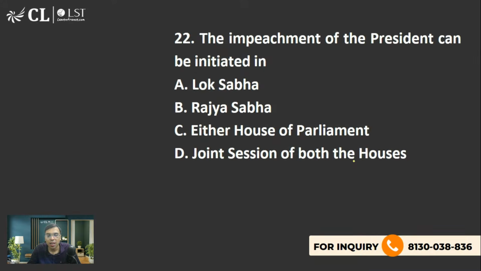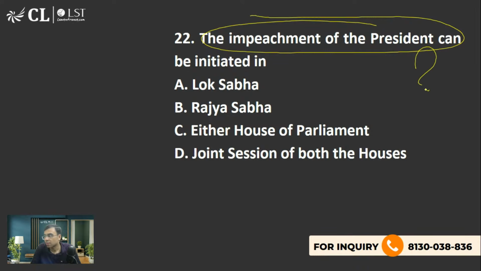Let's move on. The impeachment of the president can be initiated where? The constitution uses the word impeachment only for the president and not for any other post. So you have to be very crystal clear: only impeachment of the president happens. In case of Supreme Court and High Court judges, removal happens, not impeachment. Technically, it is not correct. Yes, you can initiate impeachment of the president in either house of the parliament.